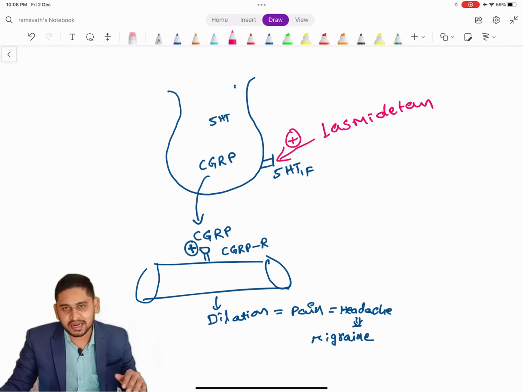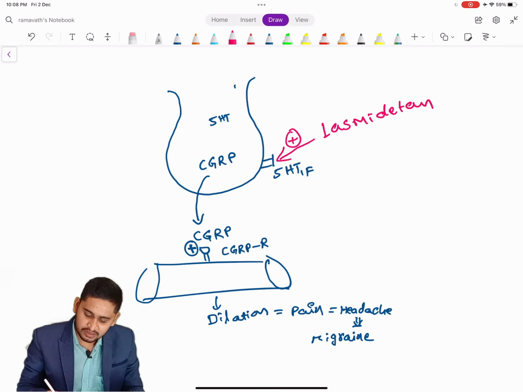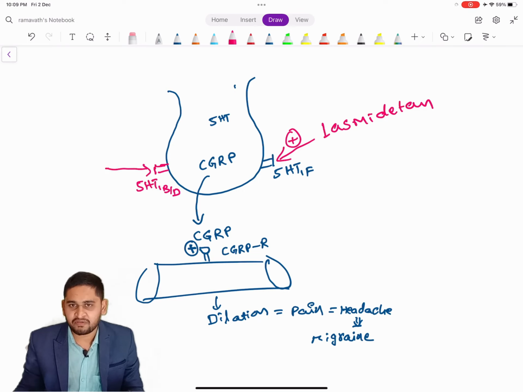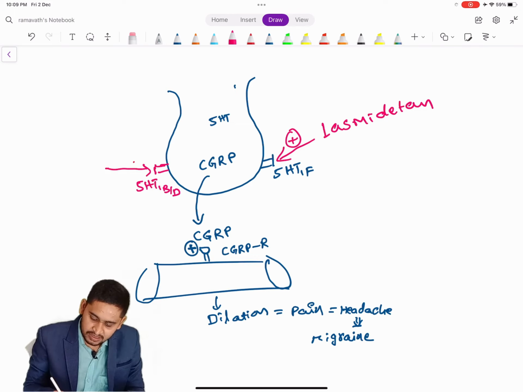There are also drugs which were available previously, which act directly on the 5-HT1B/D type receptors. The drugs are triptans, that is